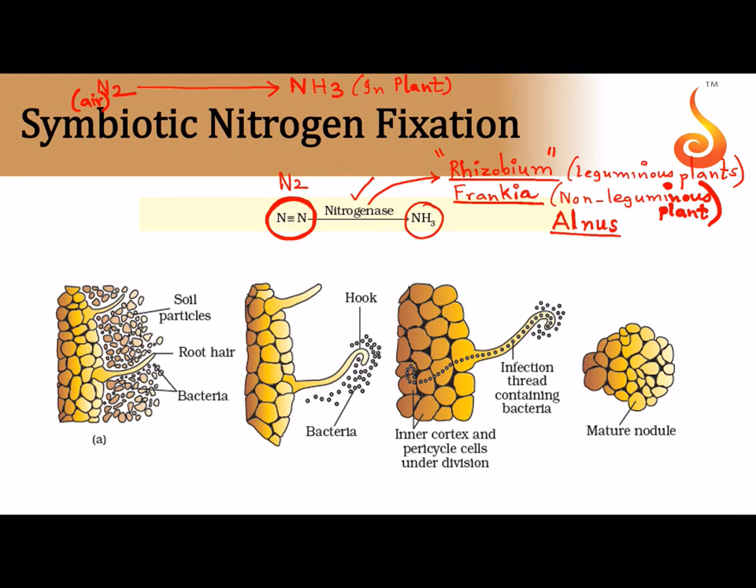Why is this being done? Why is nitrogen getting converted to ammonia? Because the plant needs ammonia. The plant needs nitrogen in the form of ammonia. So this ammonia is supplied to the plant. Okay.